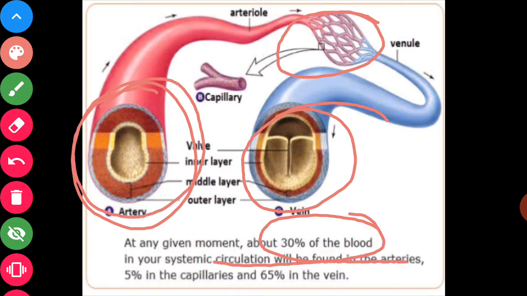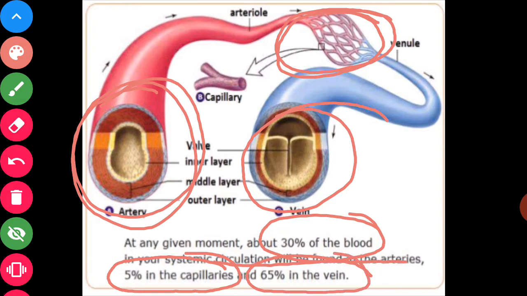So we know that about 30% of the total blood is present in the arteries in our body. 5% of the blood is present in the capillaries, which connect arteries with the veins, and 65% is present in the veins.